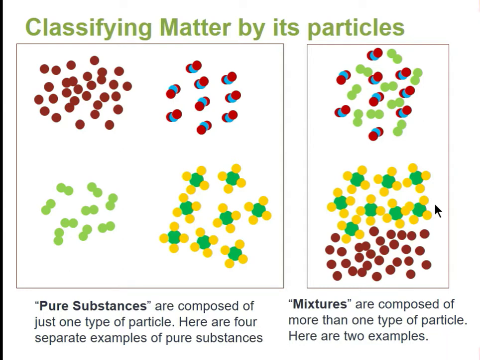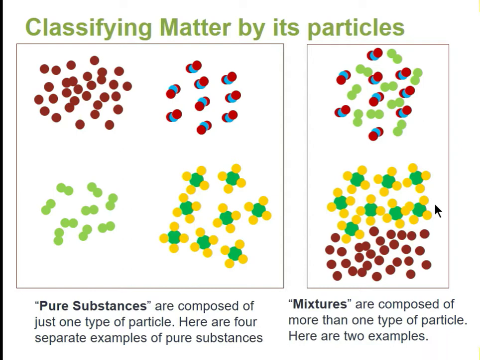We're going to define pure substances as substances that are composed of just one type of particle. So I'm showing 4 different examples of pure substances here. In the upper left, we have just red atoms. In the upper right, we have things that are bonded together, but they're bonded in the same kinds of set. Every one of those particles is 1 blue and 2 reds. Similarly with the ones on the bottom.